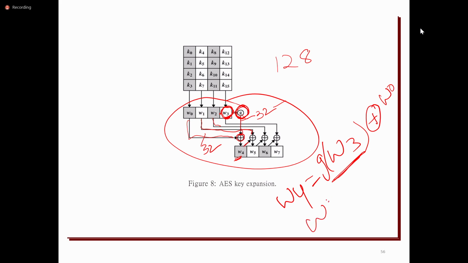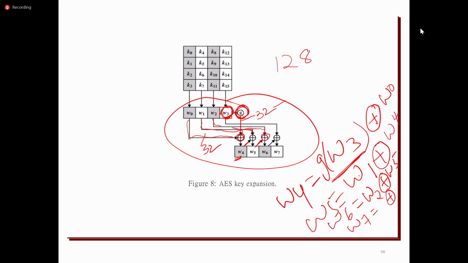W5 will be generated by performing the XOR operation of W1 and W4, the generated one. W6 is from W5 XOR with W2. And W7 is the XOR operation of W3 and W6.